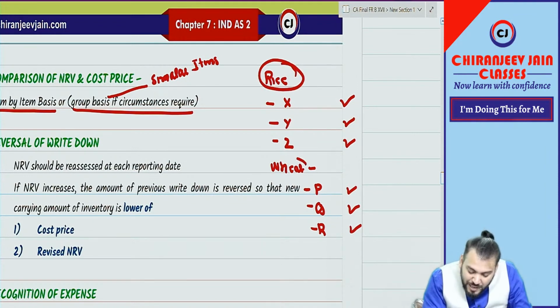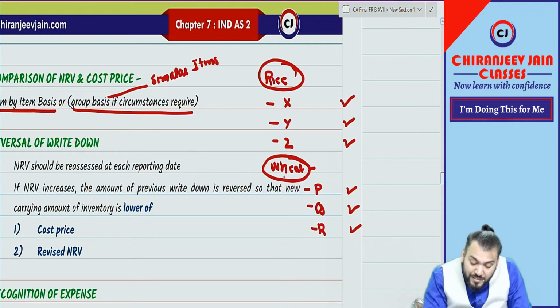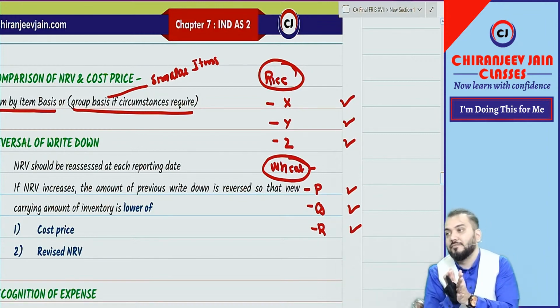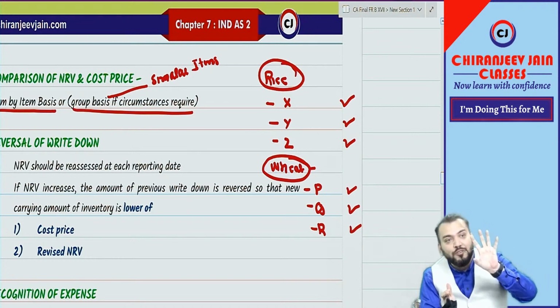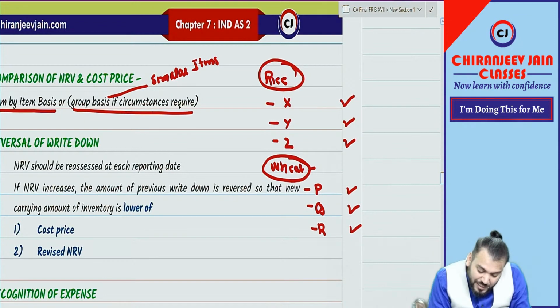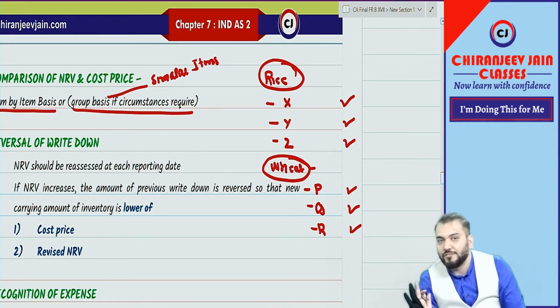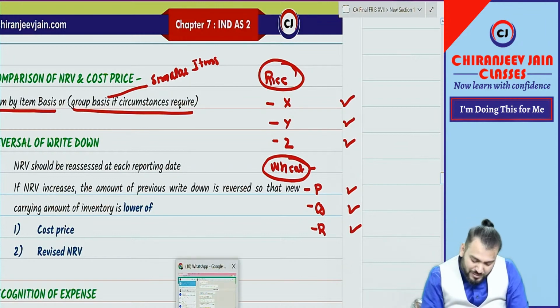So rice can be valued separately, wheat can be valued separately, but we cannot combine rice and wheat together. Rice is one group, wheat is one group. Understood? Correct. So group basis if circumstances require, otherwise we cannot use group basis. Understood? Chalo. This also you have understood.